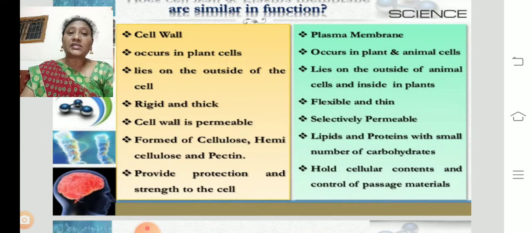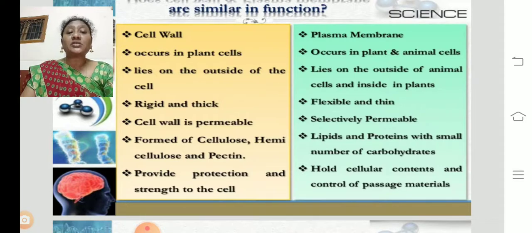And we discussed the cell wall, the cell membrane, and how nutrients, liquid, gaseous and solid substances travel into and out of the cell. Different types of osmosis, what is meant by diffusion, and different types of endocytosis and exocytosis, how cells accept substances. So these are the concepts covered.